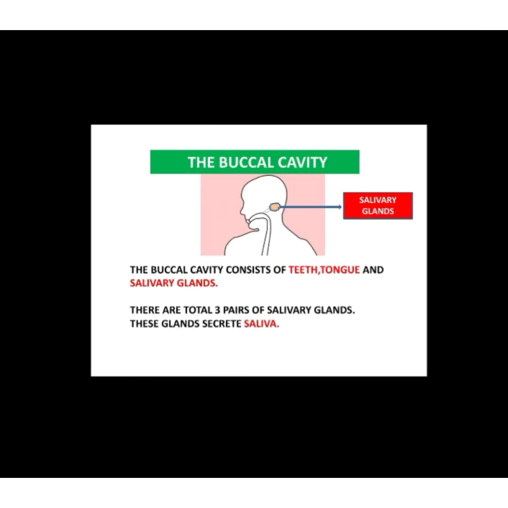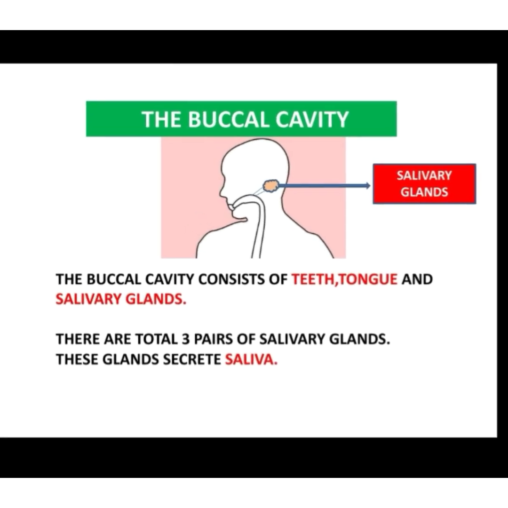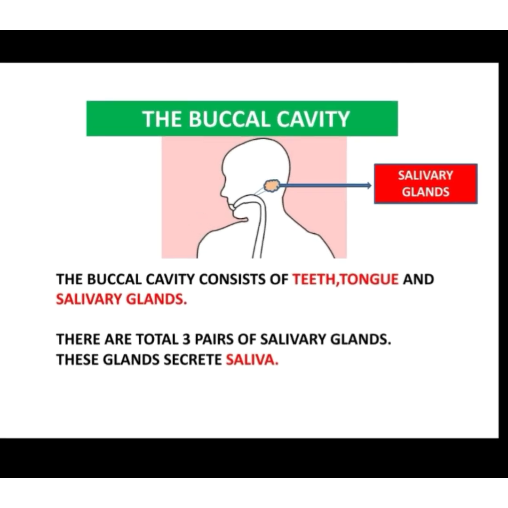So let us discover the process in detail. First of all, we will come to each and every part of the alimentary canal. The alimentary canal, as you all know, is the complete pathway the food travels from the mouth to the anus. So the very first organ in the alimentary canal is the buccal cavity, also called the mouth or the oral cavity.